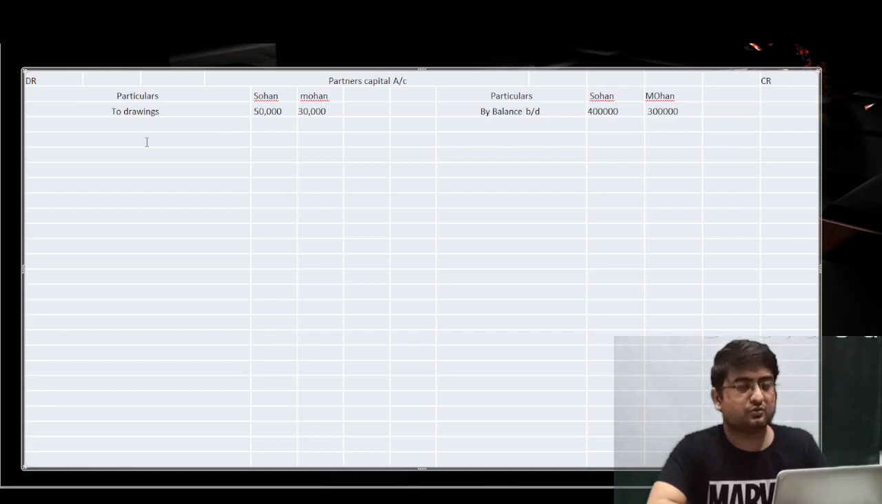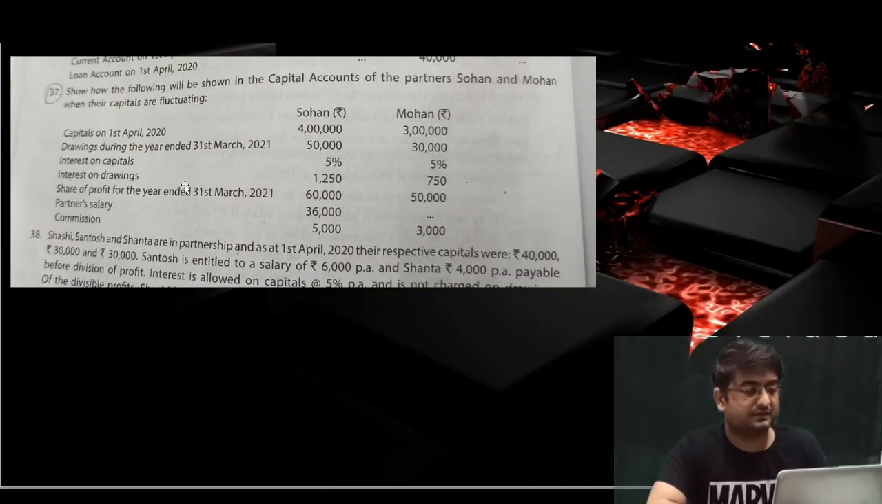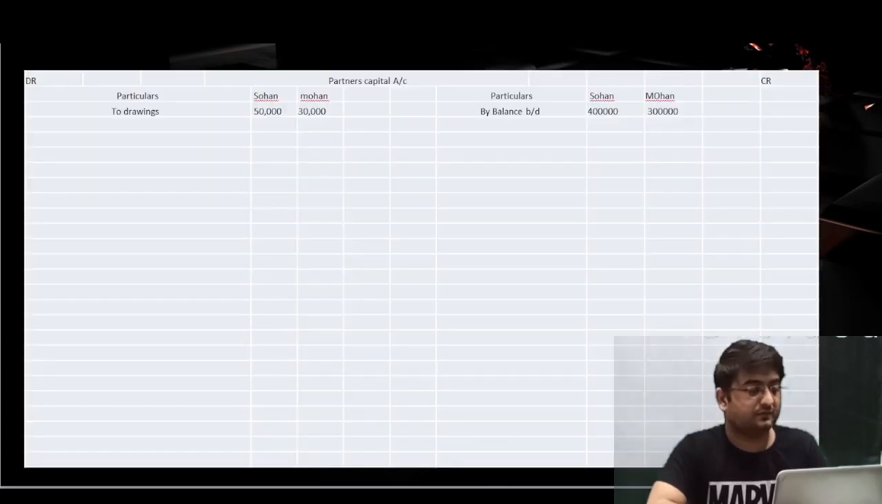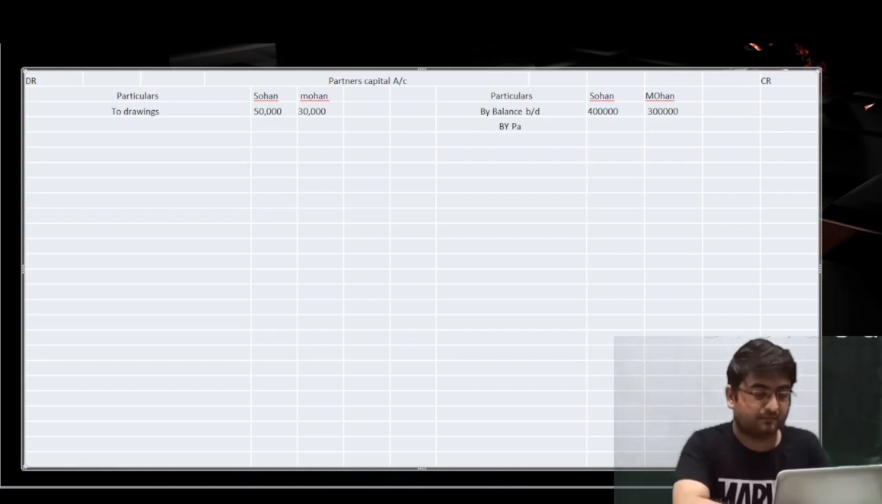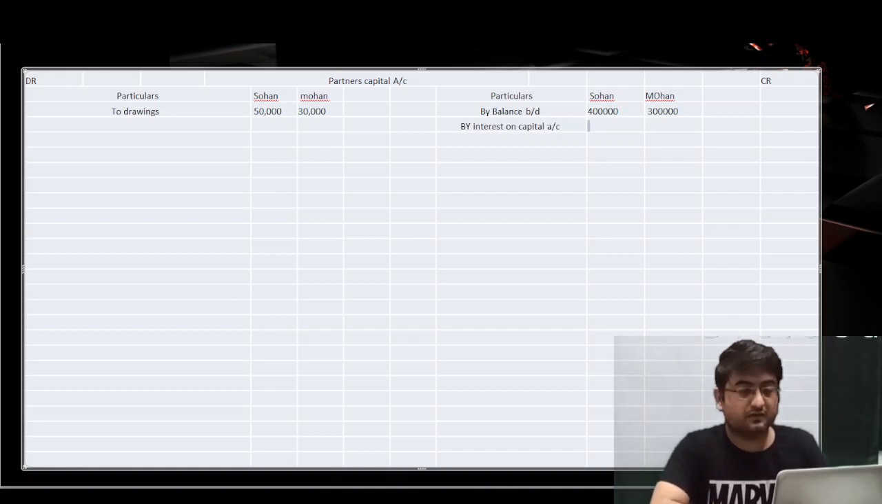In this way, it will show on the debit side of partners capital account. Now what we have next, that interest on capital will be 5% per annum to partners. So we give on the credit side of partners capital account, writing as by interest on capital account. Okay, so amount will be 5% of 4 lakh, that will be 20,000 rupees, and for Mohan it will be 15,000 rupees.